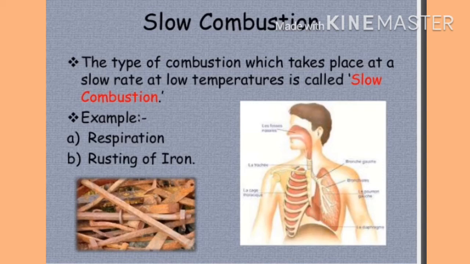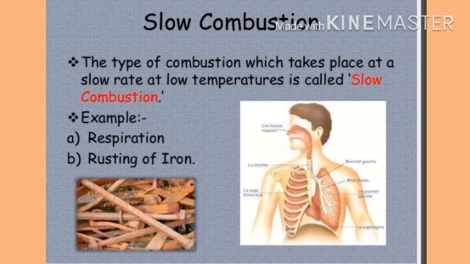And a second example is the digestion of food. Whatever food we eat, oxygen helps to break down or digest the food. Because when we breathe, in this breathing process oxygen goes inside our body and helps in the digestion of the food.